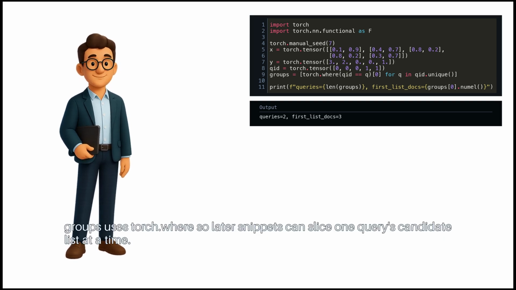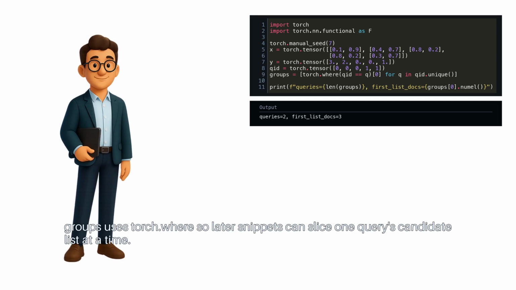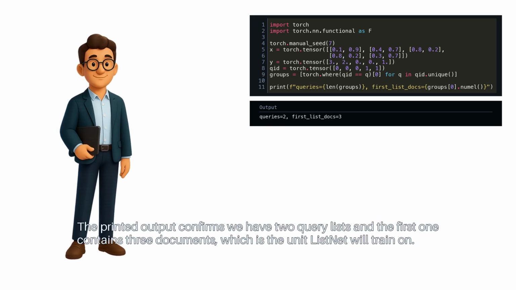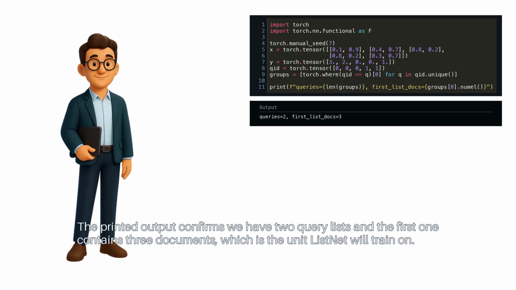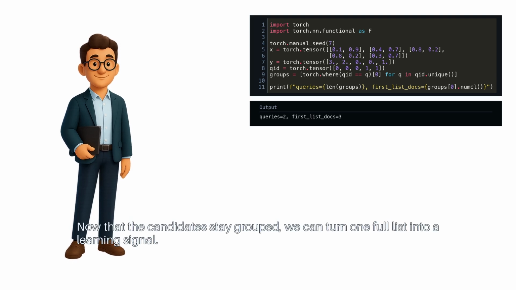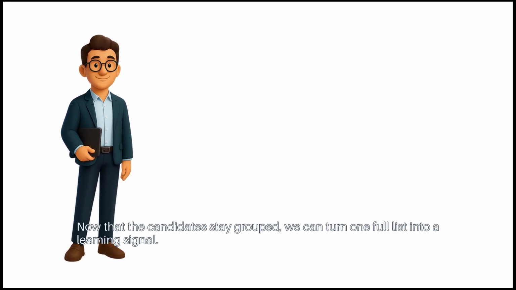Groups uses torch.where, so later snippets can slice one query's candidate list at a time. The printed output confirms we have two query lists, and the first one contains 3 documents, which is the unit ListNet will train on. Now that the candidates stay grouped, we can turn one full list into a learning signal.